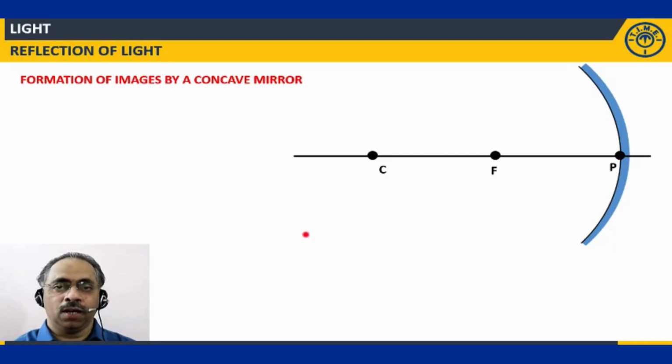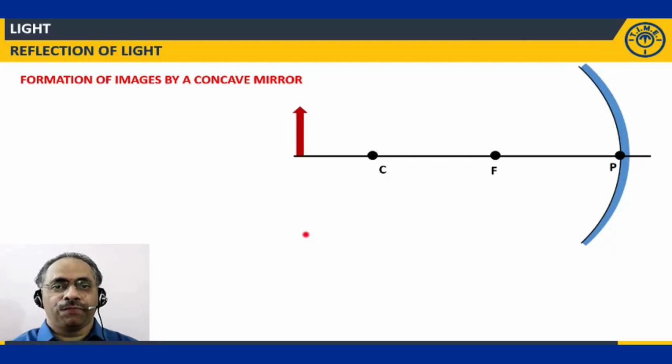The same concave mirror. Now we don't keep the object at infinite distance. We'll try to bring the object closer to the mirror, but we'll place it beyond C. Beyond C, C is what? Center of curvature. Clear? We'll place the object beyond C. It is not at infinite distance. It is at a finite distance which can be measured.